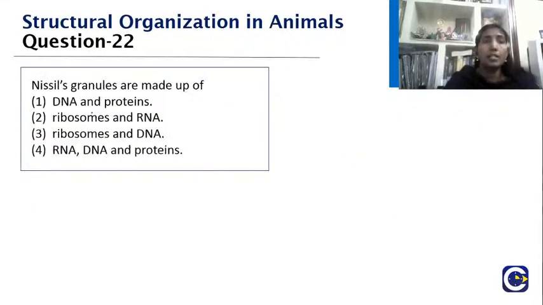Yes. Nissl granules are made up of: DNA and proteins; ribosomes and RNA; ribosomes and DNA; RNA, DNA and proteins. So what should be your answer?